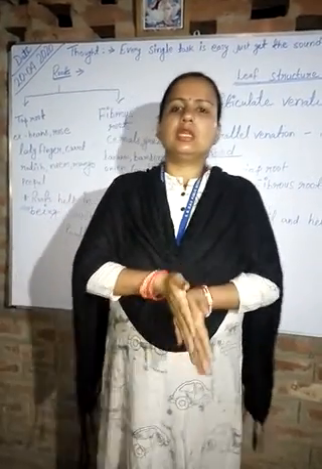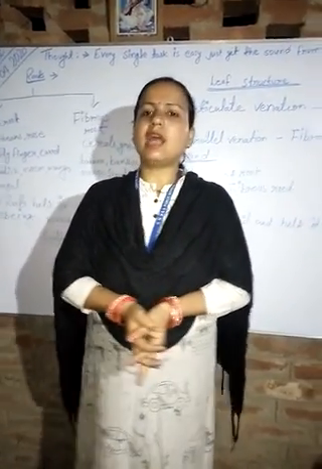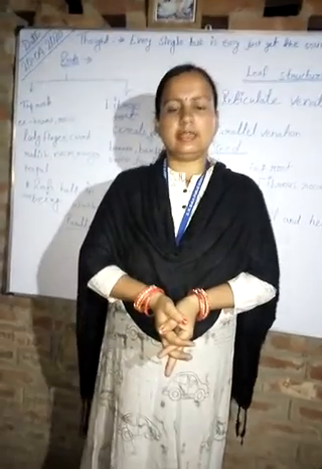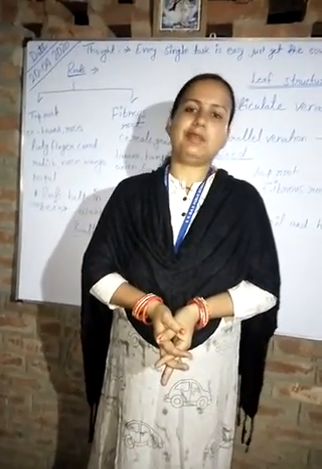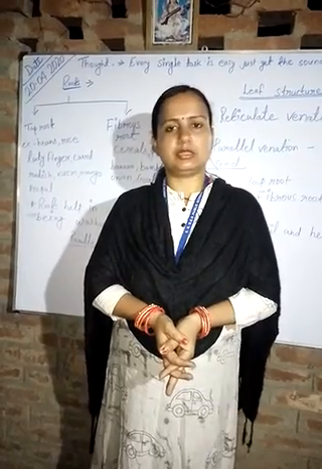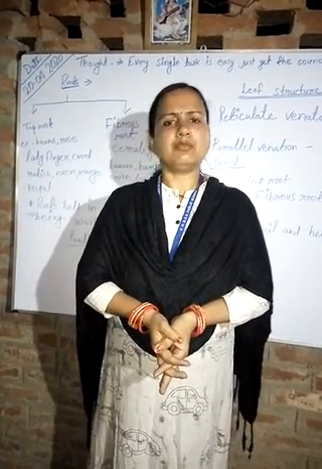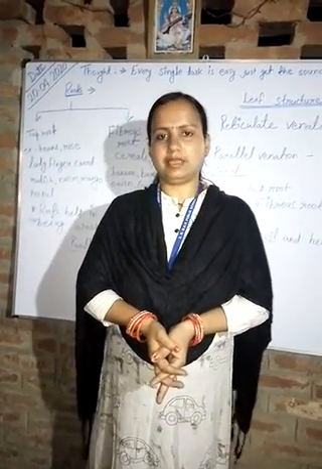Now the question arises: how can we find which plant has a taproot or which plant has a fibrous root? For this I am going to show you something.